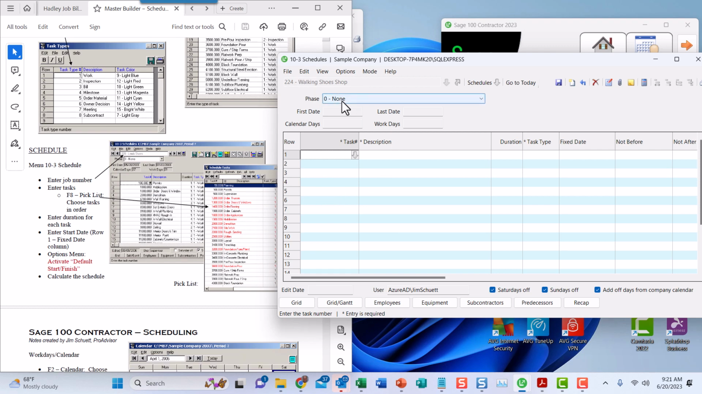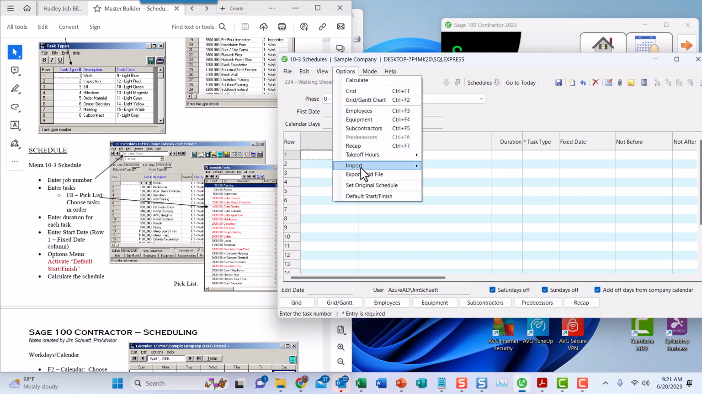and if there's a phase you would want to open that up, and you would enter the task lists, or there's a couple options. One, you can import the grid file, which is your task list grid file, which has all of the tasks that you've created for this particular job.